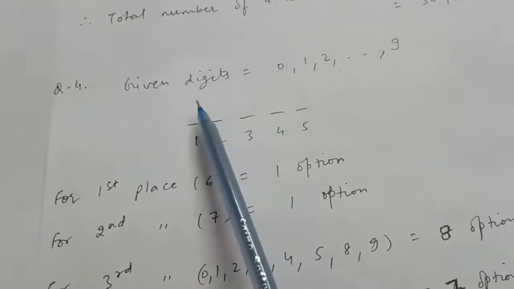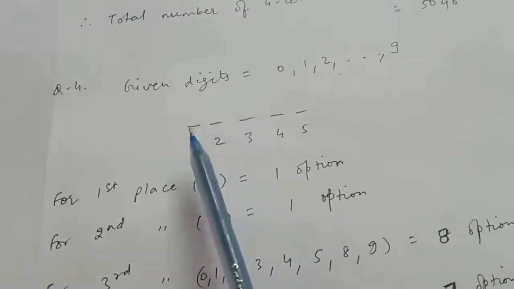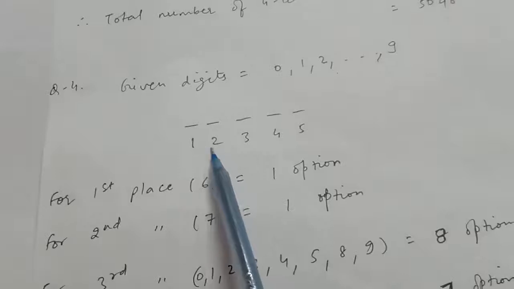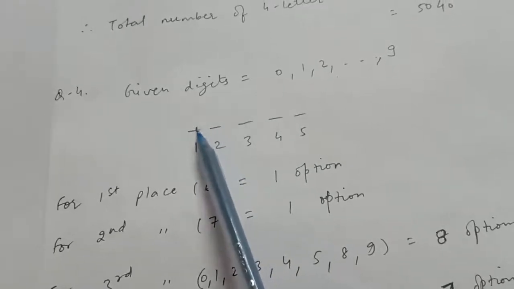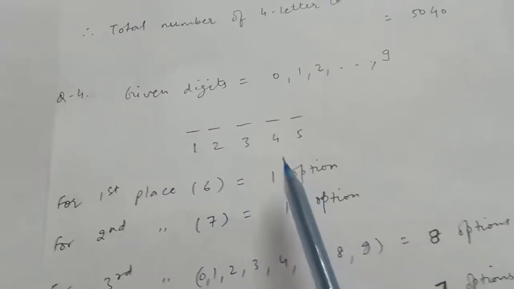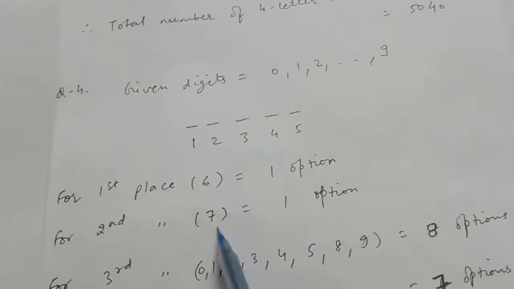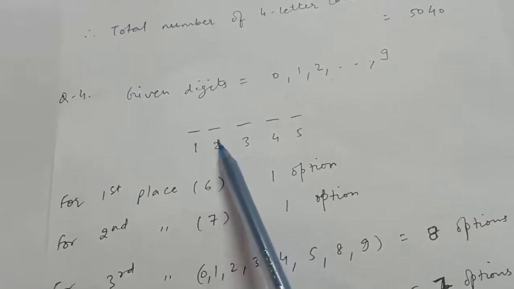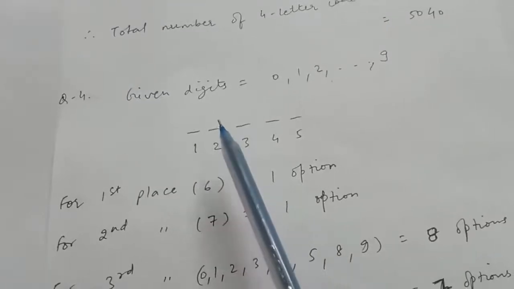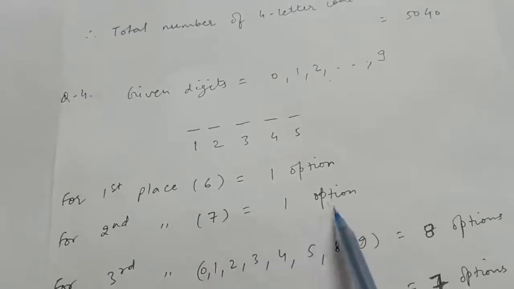That is, for the first place they have fixed the digit 6, because they have said that the number from the starting should be 67. Therefore for the first place they have fixed the digit 6. That is, for first place we have only one option. Now for the second place also they have fixed the digit 7, right? Because they said the number should start from the 67. So for the second place 7 digit is fixed, therefore it has also one option.